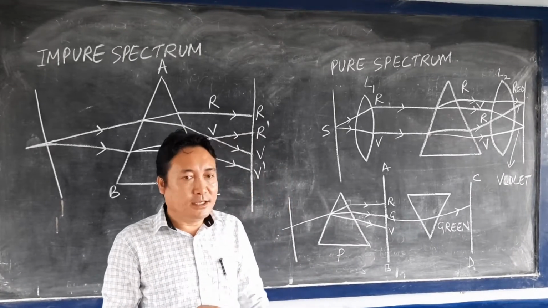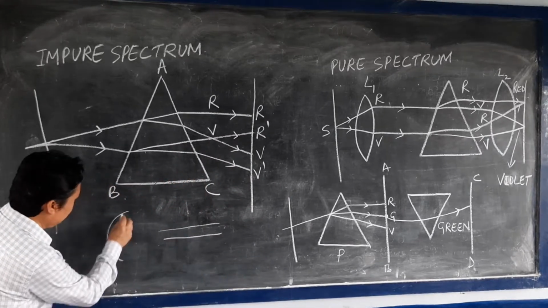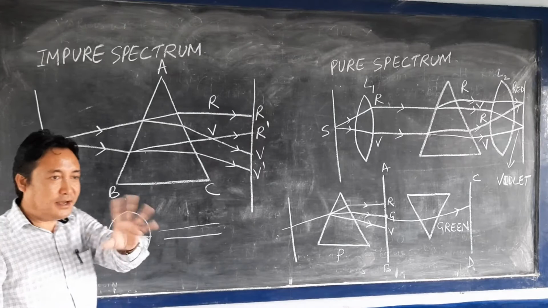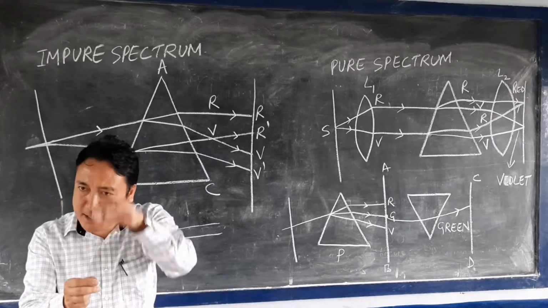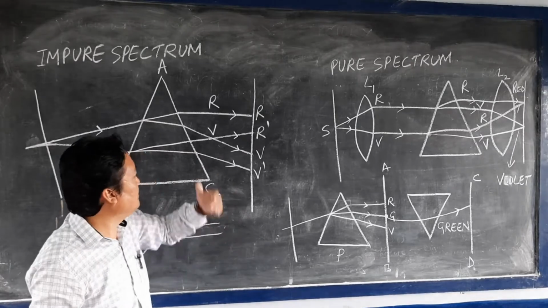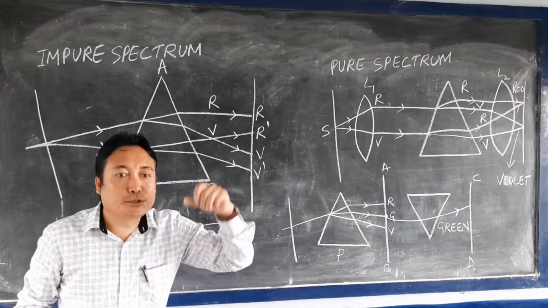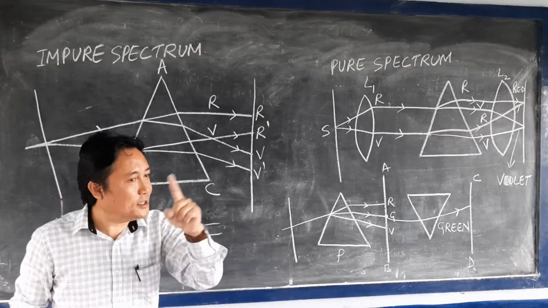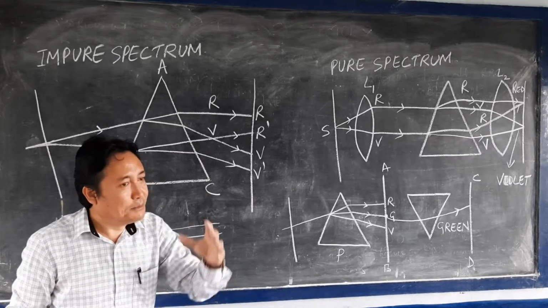What he did is that he took a disc and divided it into 7 different sectors. This is known as a sector. 1, 2, 3, 4. He divided the disc into 7 equal parts, and he painted 7 different colors there: violet, indigo, blue, green, yellow, orange, red. Then that disc is rotated. When the disc is rotated slowly, you can easily differentiate the 7 different colors.